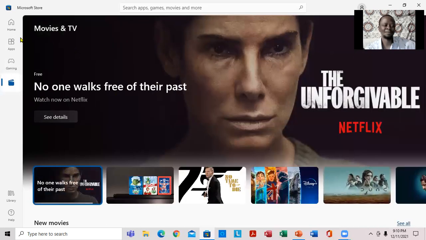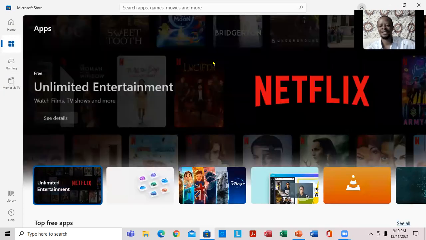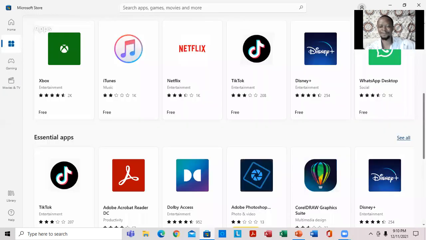But I want to download an app. Well, I can download the app. I can click back over here to apps. You notice it shows here. So if I come all the way here, I have a scroll bar right here. I can put it in here. I'm going to take time and scroll down.